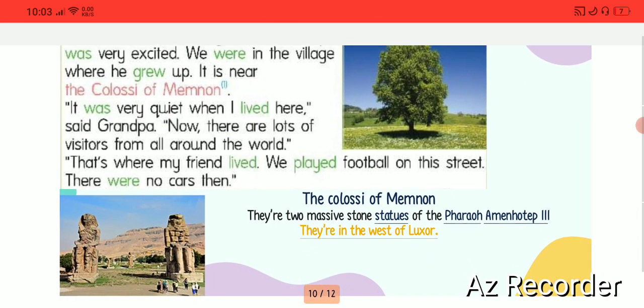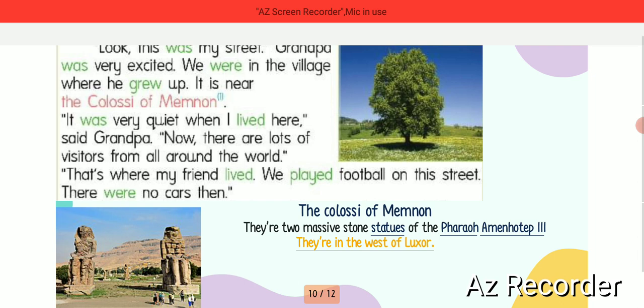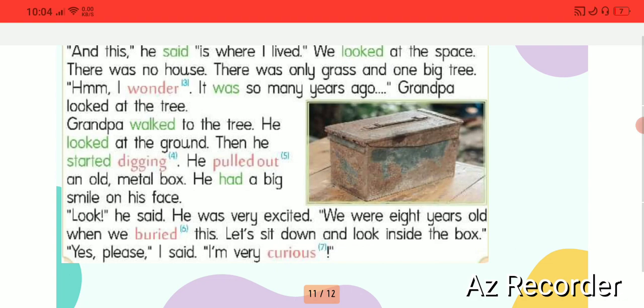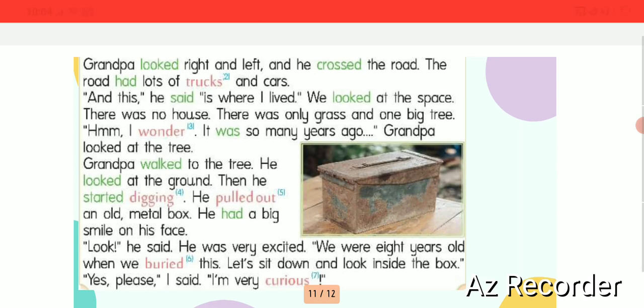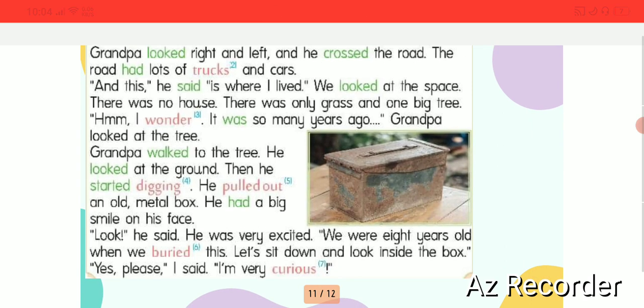So, let's see what the meaning of the Colossi of Memnon is. There are two massive stone statues of the pharaoh Amenhotep III. They are in the west of Luxor. Look at this picture. You can see this photo shows the place of the Colossi of Memnon. Okay, so let's continue. Grandpa looked right and left, and he crossed the road.